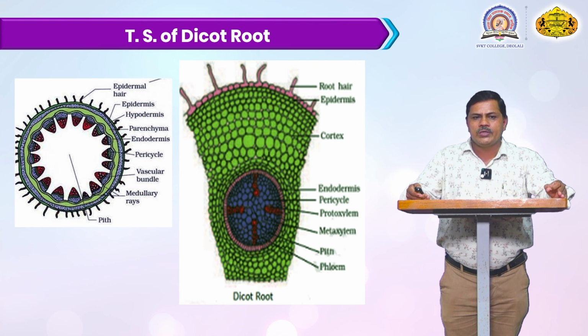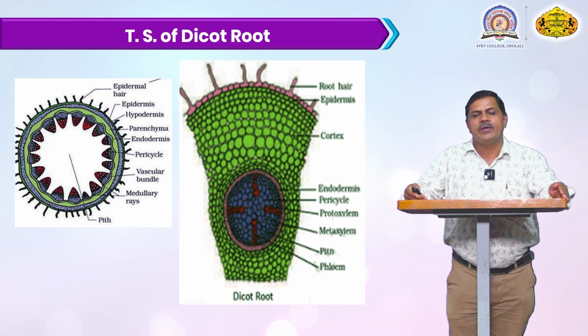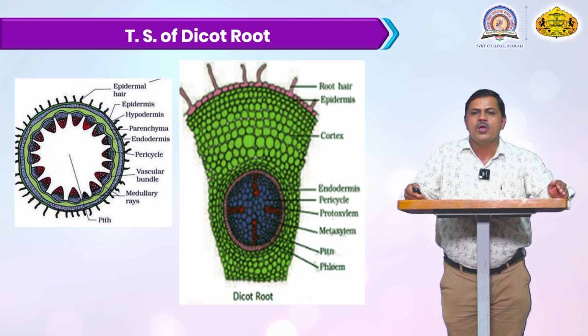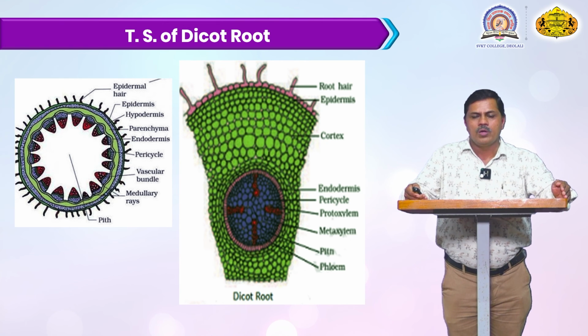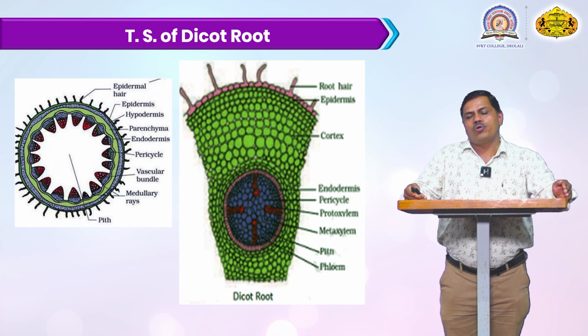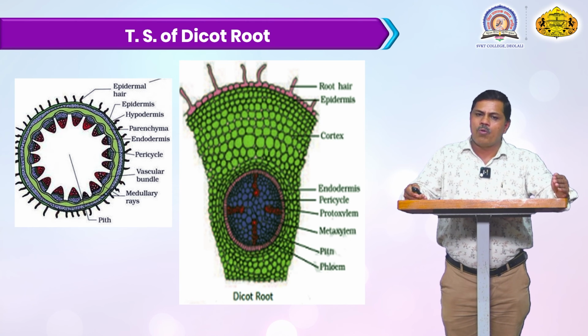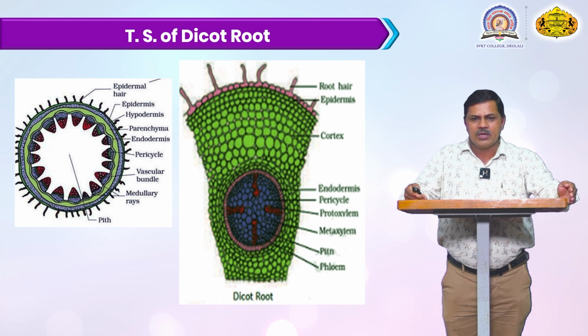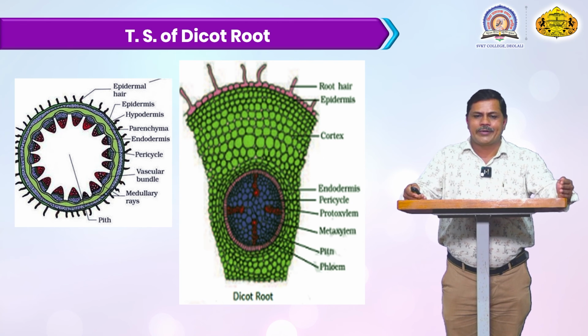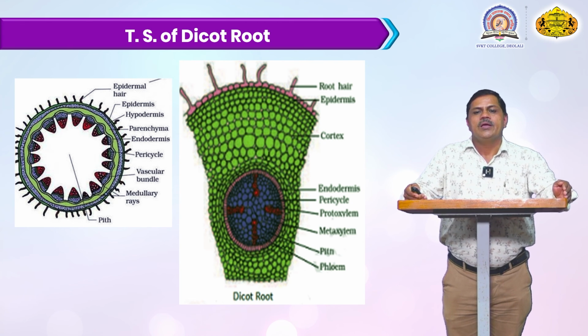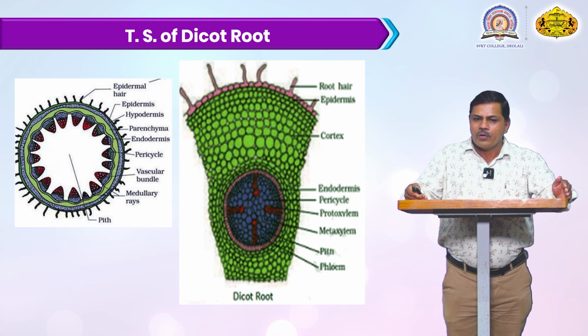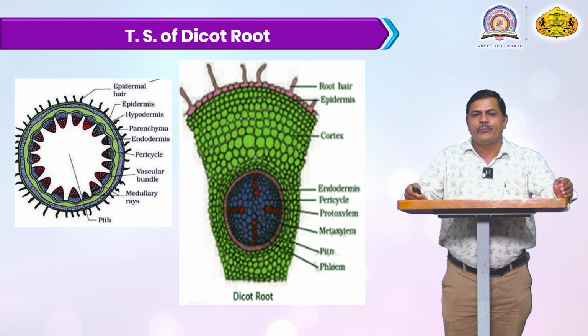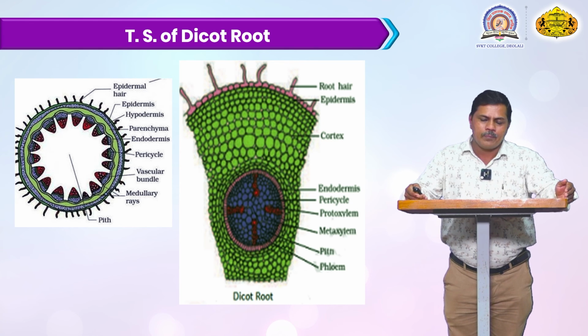This outermost layer is called the epidermal layer, or epidermal hairy structure, present in the root. This epidermal hairy structure's main function is the absorption of water and mineral molecules and uplifting this water and these molecules from the root to the upper part, from one cell to another. That is, from the root hair to the epidermal cell, to the cortex zone, to the endodermal cell, to the xylem cell, and this xylem cell uplifts the water and mineral molecules to the upper portion of the plant organ.